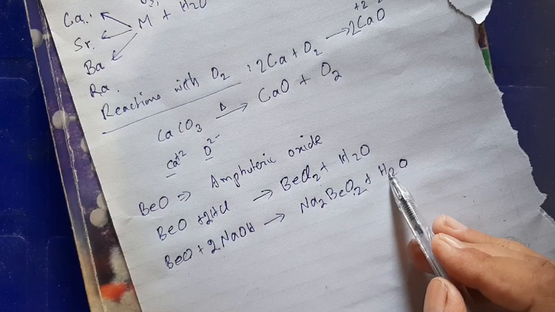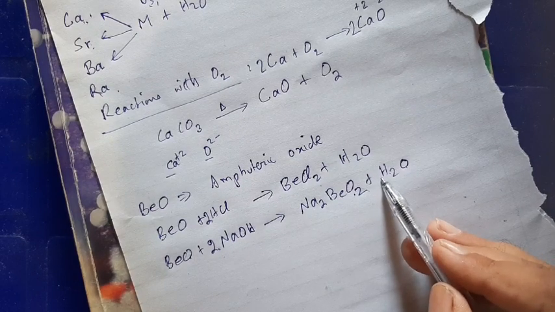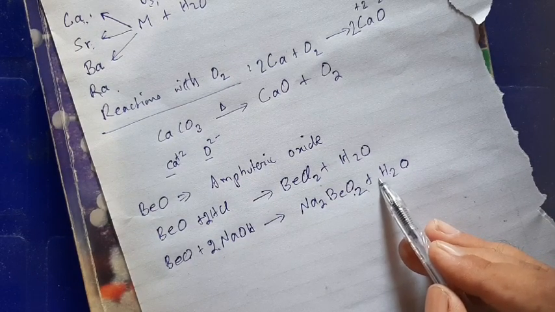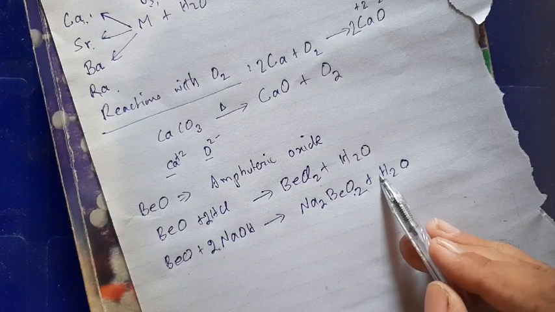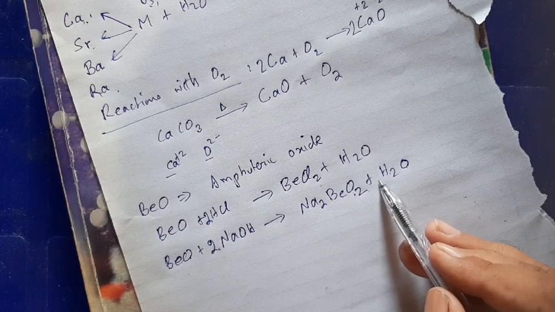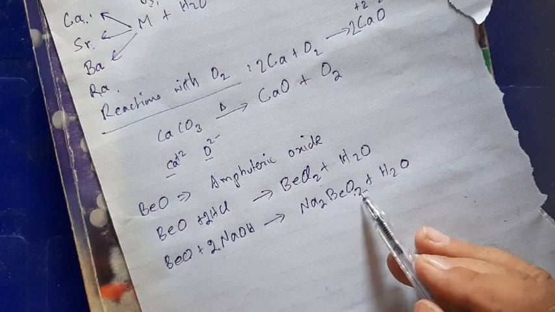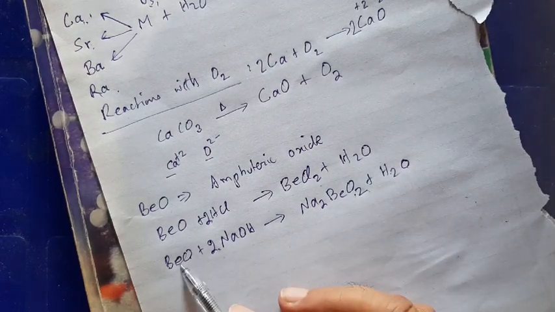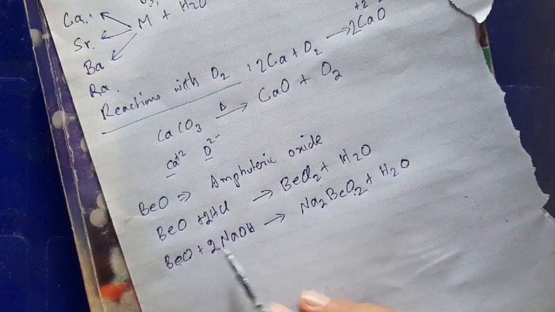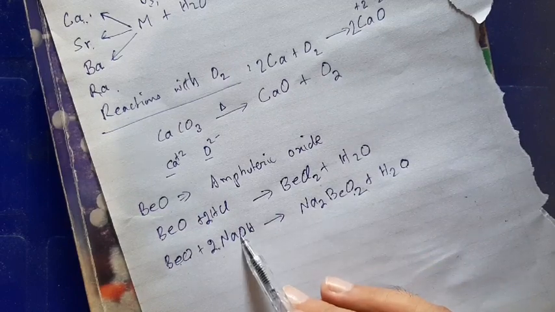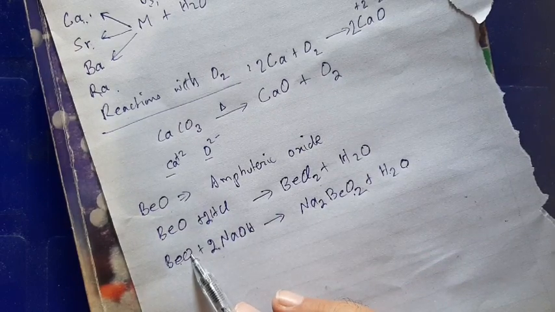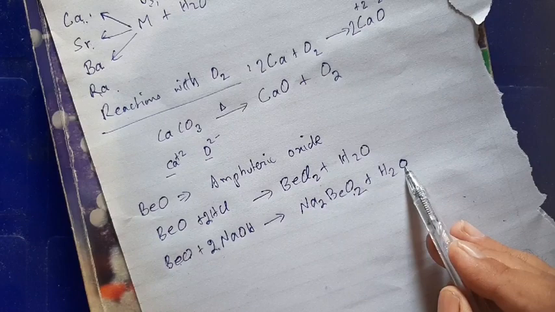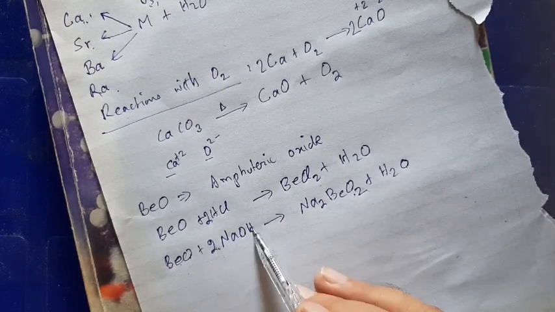In your textbook there is a 2 put in this equation. There is a 2 present here, so you need not write that, and your equation is balanced now. Beryllium 1, sodium 2, oxygen 2 and 1, 3, oxygen 2 and 1, 3, hydrogen 2 and 2 into 1, 2 hydrogen.